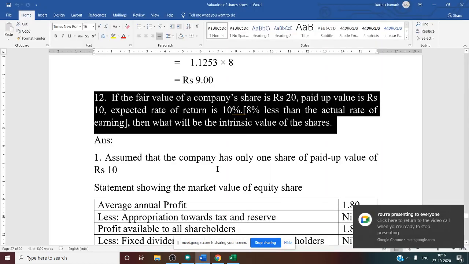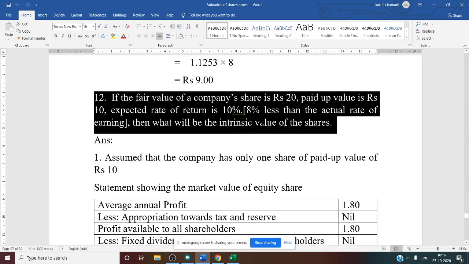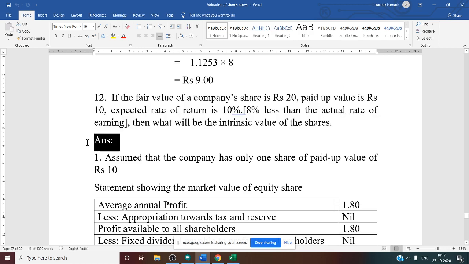Next, expected rate of return is 10%. They have said 8% less than the actual rate of earning. So what is the actual expected rate of return that we need to see? Expected rate of return, so there is an adjustment. Okay, so now the answer part we'll see.